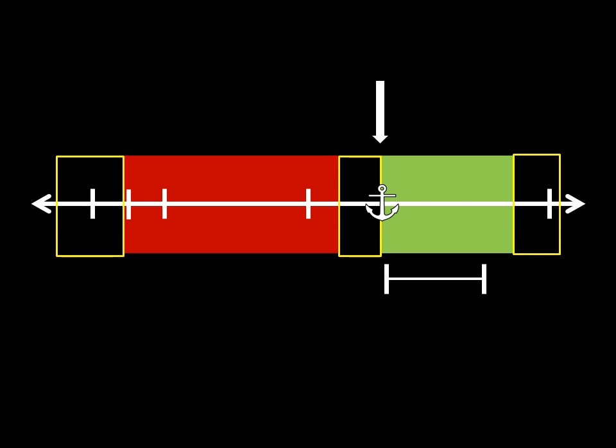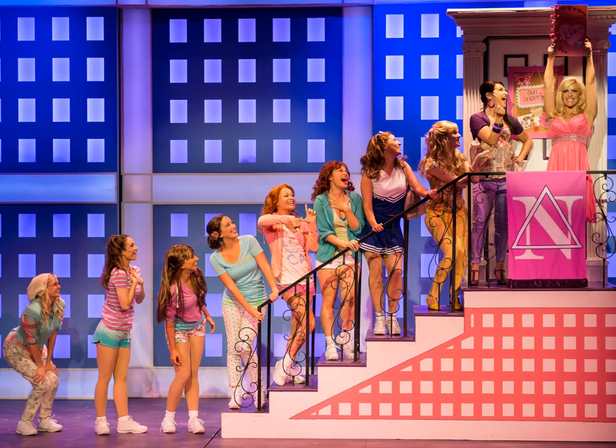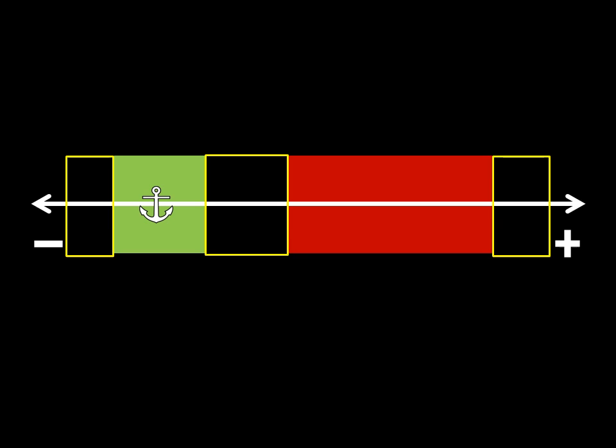As an example of how to persuade your audience, we'll use a topic that many people have an opinion on, Greek life. Here are some examples of Greek life in pop culture, and this is our spectrum of beliefs about Greek life. You can either like Greek life or dislike Greek life. We'll say the audience doesn't necessarily like Greek life, and this is their spectrum of beliefs. The message we're trying to persuade is in their latitude of rejection.